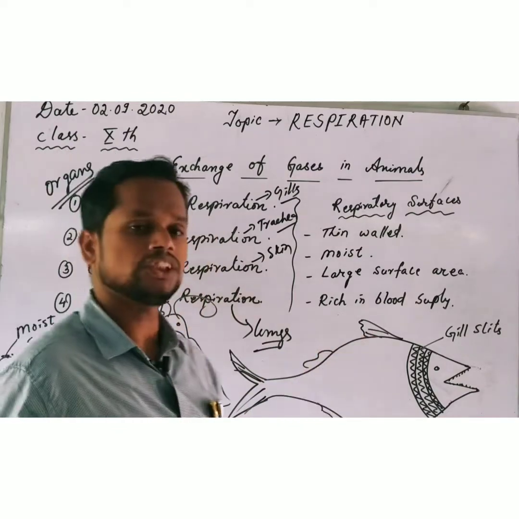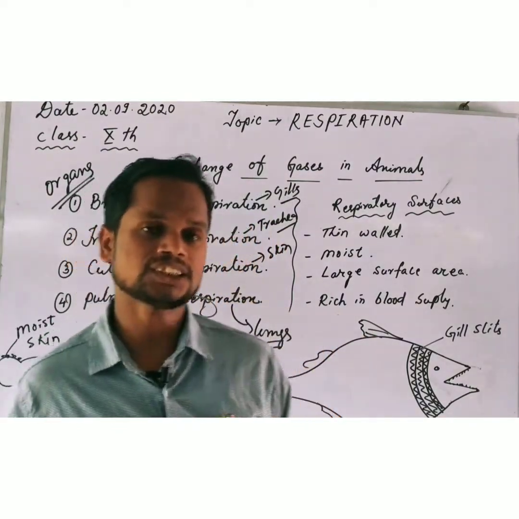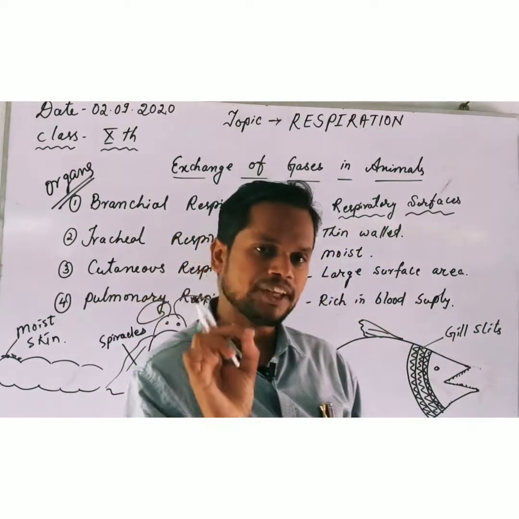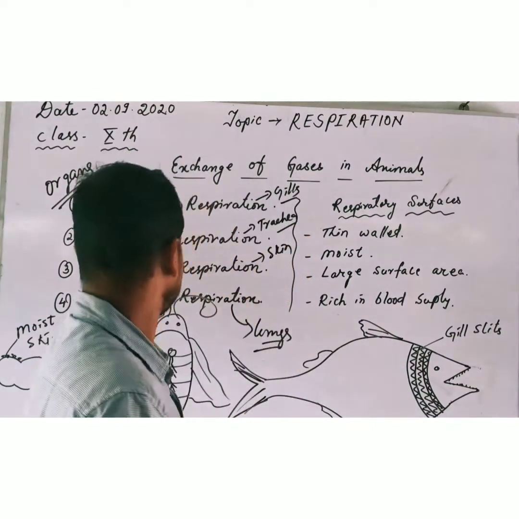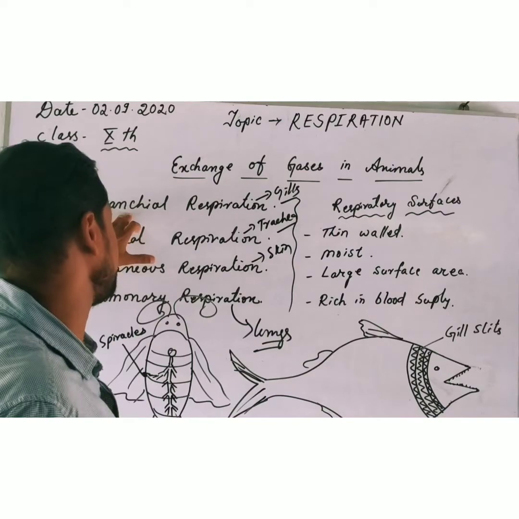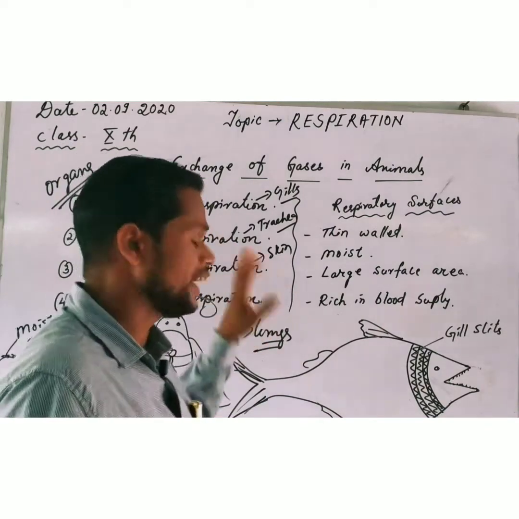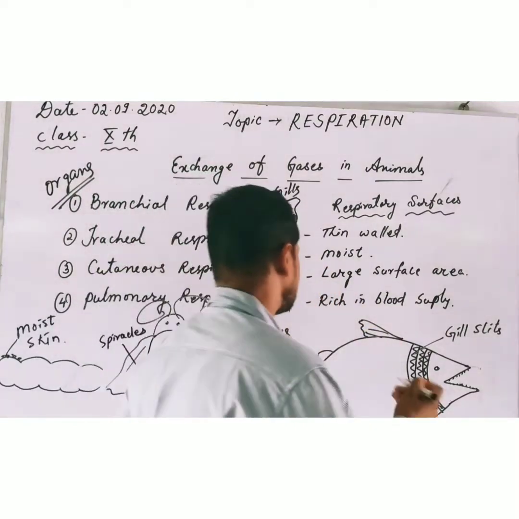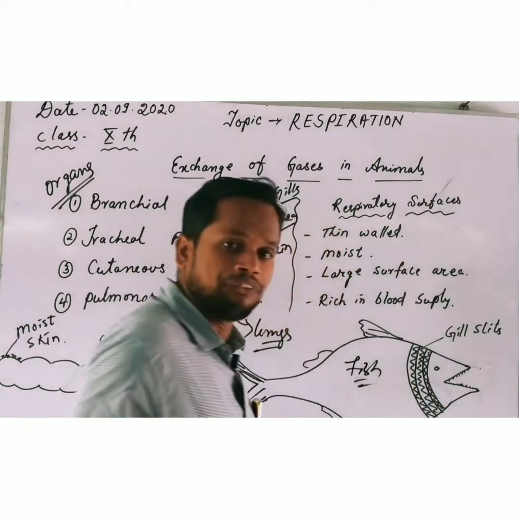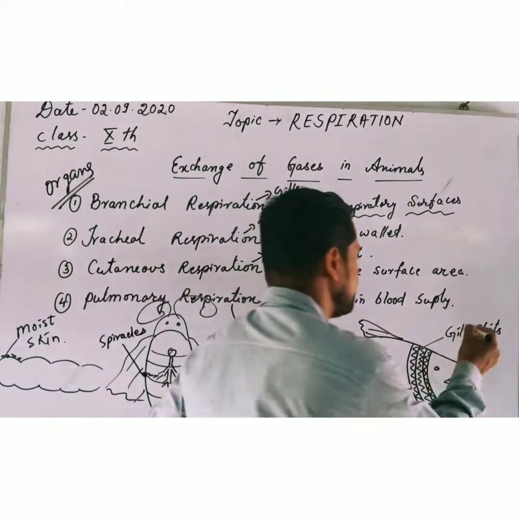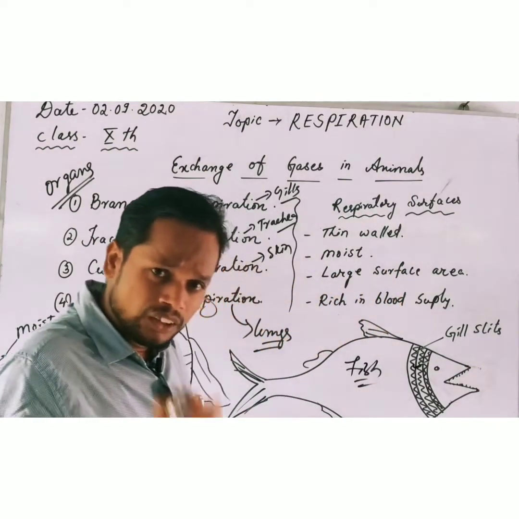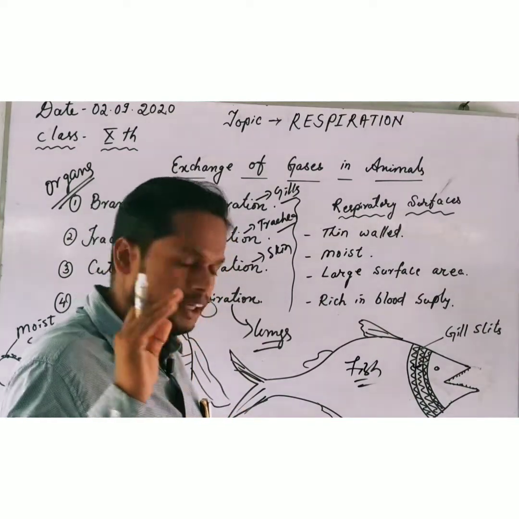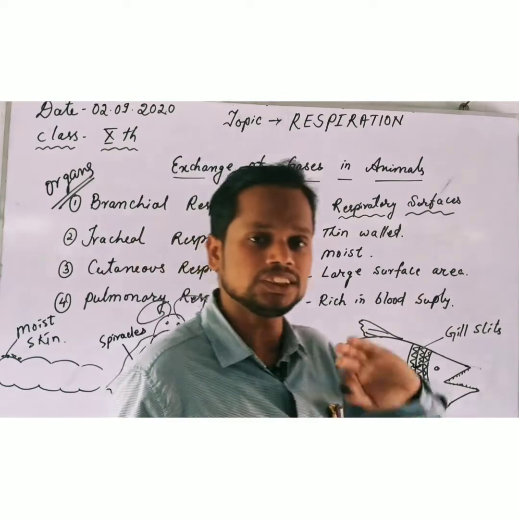These types of respiration we will discuss in brief. In higher classes we will discuss the mechanism very properly, but I will explain briefly about these types of respiration. At first we will discuss branchial respiration. Branchial respiration means, as I told you, respiration by means of gills. The best example is fish. Fish is doing respiration by the help of gills. These are the gills. Not only fish but also some snakes and frogs do this respiration, but the best example is fish.